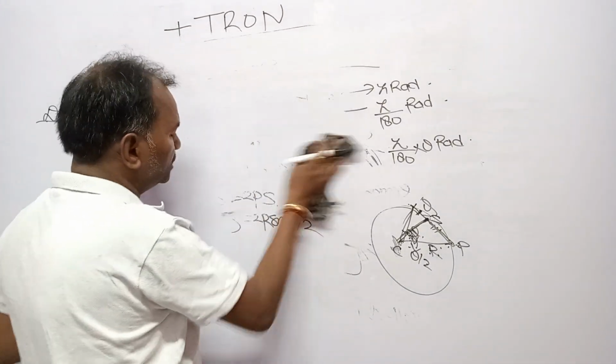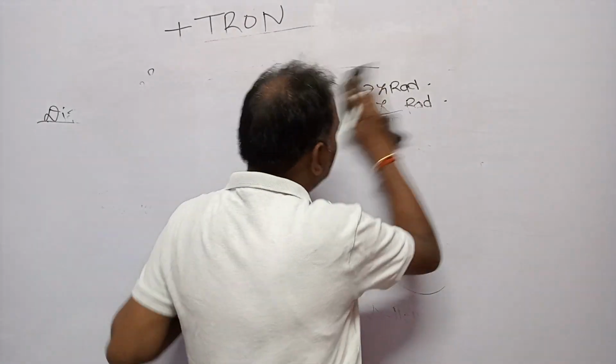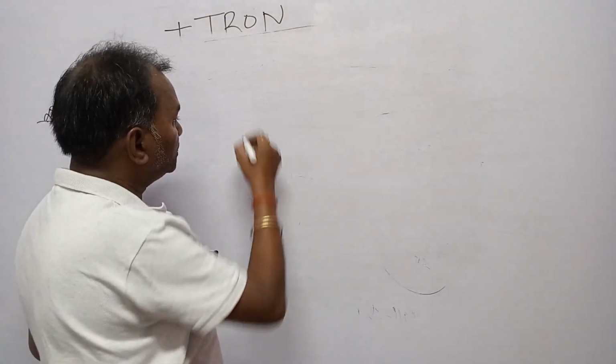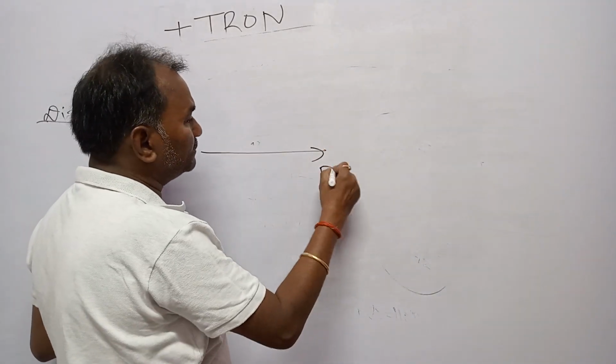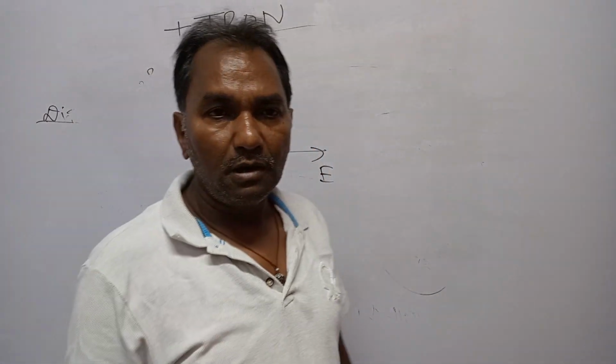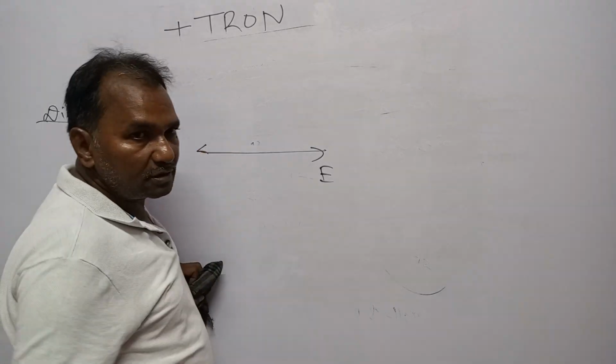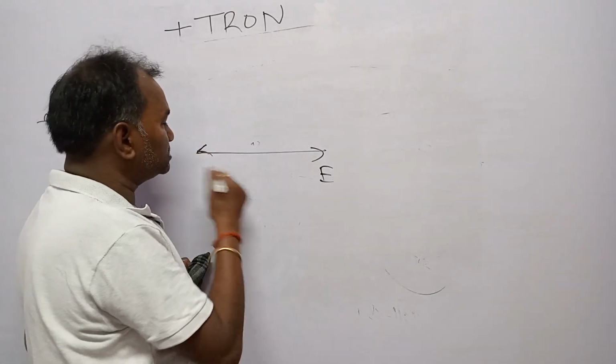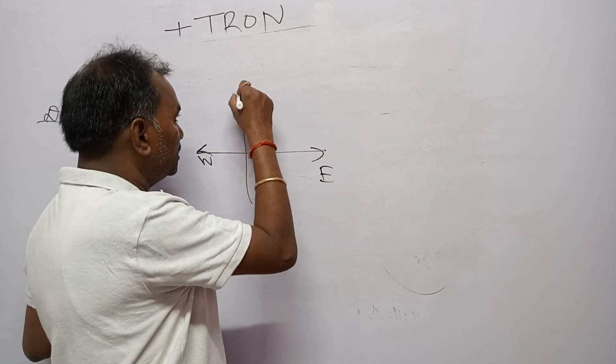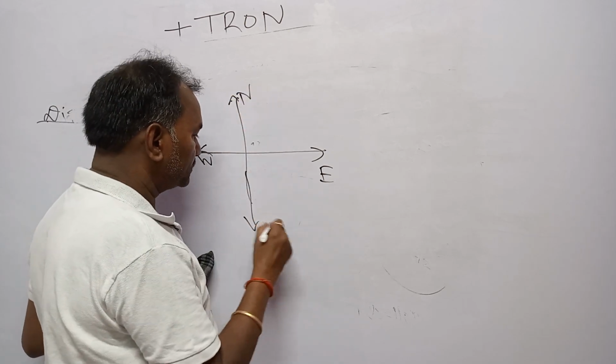Another example you can take: if the question is given in terms of direction, then first you have to fix the direction. And how will you fix the direction? It is east, it is west, it is north, and it is south.